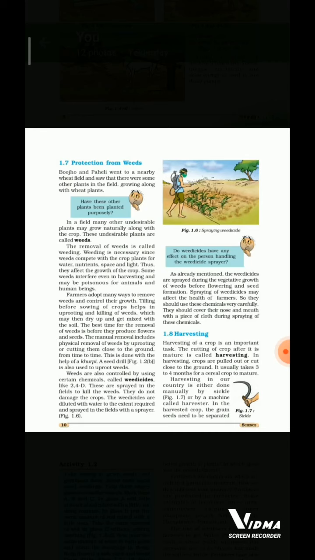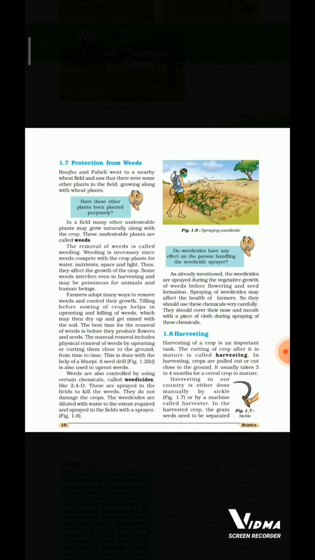Tilling before sowing of crops helps in uprooting and killing of weeds, which may then dry up and get mixed with the soil. The best time for the removal of weeds is before they produce flowers and seeds. The manual removal includes physical removal of weeds by uprooting or cutting them close to the ground from time to time. This is done with the help of a khurpi.